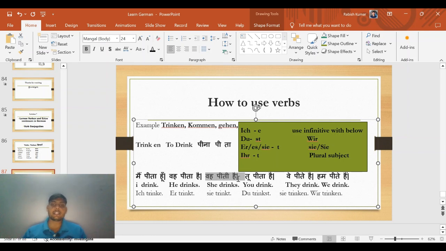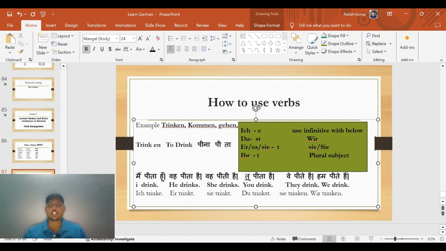Next one is vah piti hai. If the subject is feminine, that time we make she drinks in English. Here also we remove to from the beginning of the verb and we add s at the end of the verb. The same rule we are following in German. If the subject is er, sie or es, that time we will remove en and add t. So we have removed en from the end of the verb and we have added only t. So we will read this sentence: sie trinkt. That means vah piti hai.